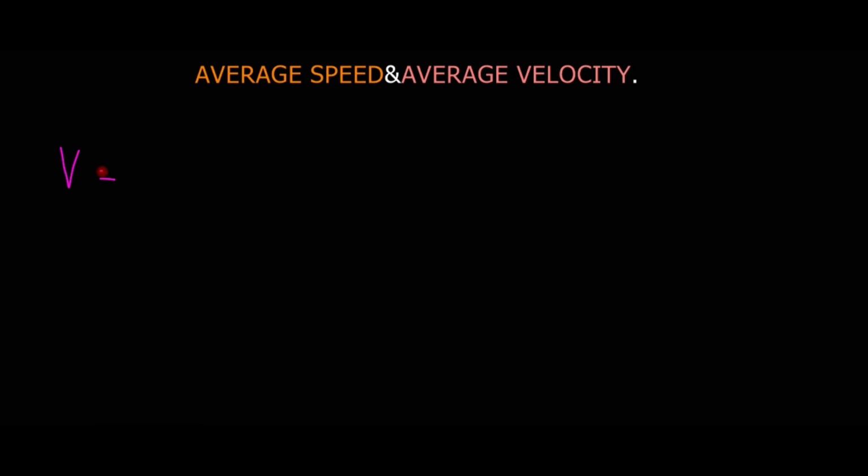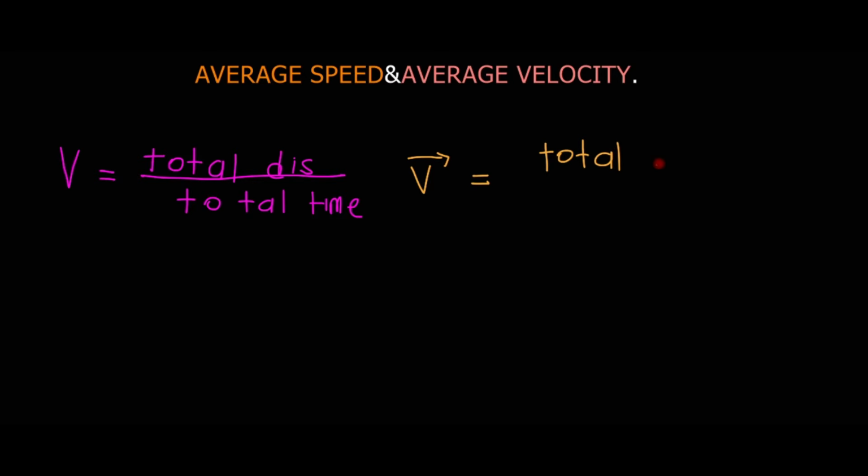For average speed we use this formula. So average speed is the total distance traveled divided by the total time taken. And for average velocity we use this v, with an arrow on top to show that it is a vector quantity. So average velocity equals the total displacement divided by the total time taken.